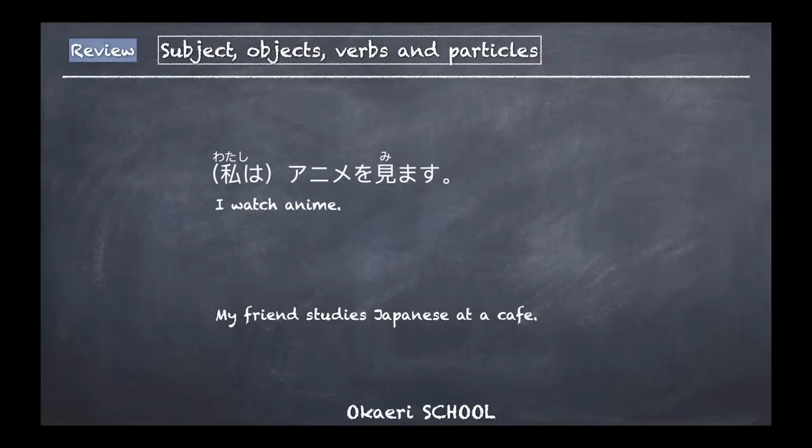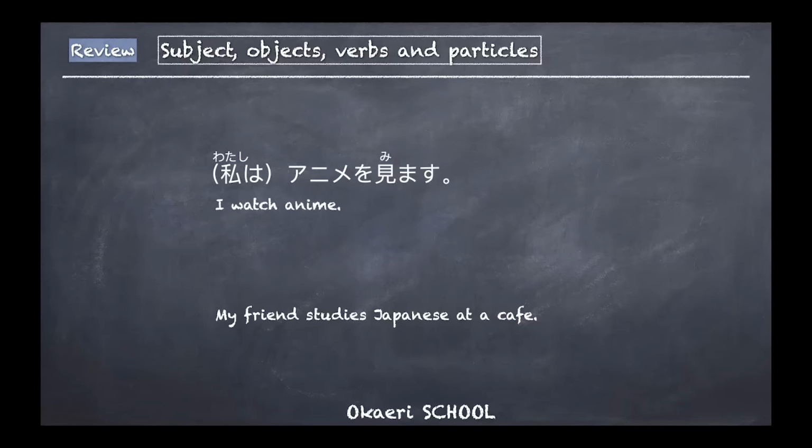My friend studies Japanese at a cafe. Where do we start? My friend or my? Well, probably we don't have to specify this is my friend or not your friend. So just, okay, friend. 友達. Good. Studies. 勉強する. Japanese language. 日本語.